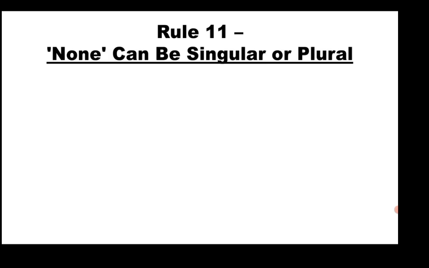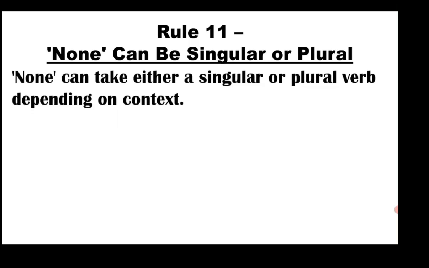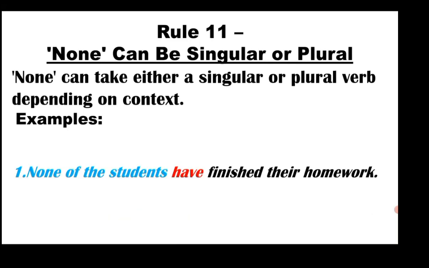If none is considered a singular subject, we use a singular verb. If none is considered a plural subject, we use a plural verb. Let us see with the help of examples.